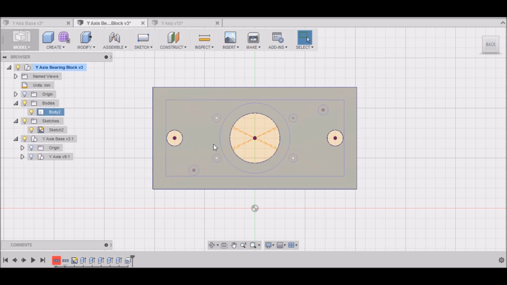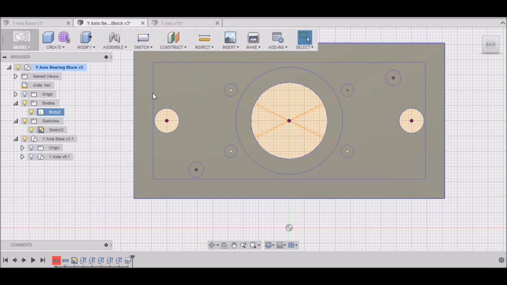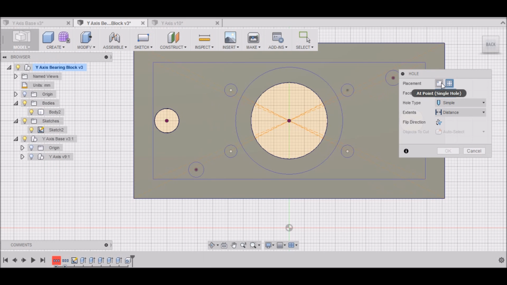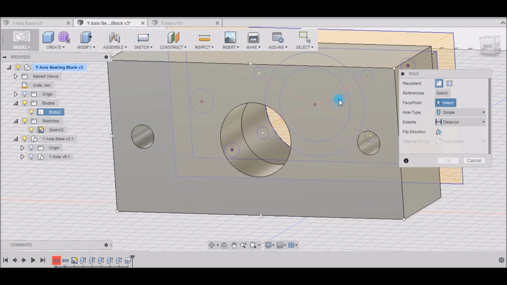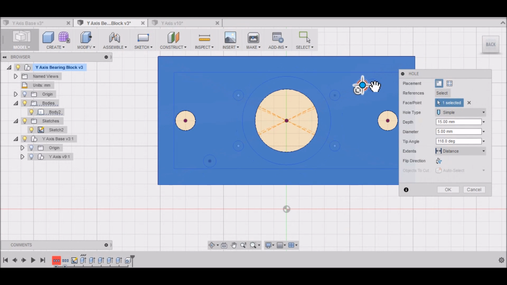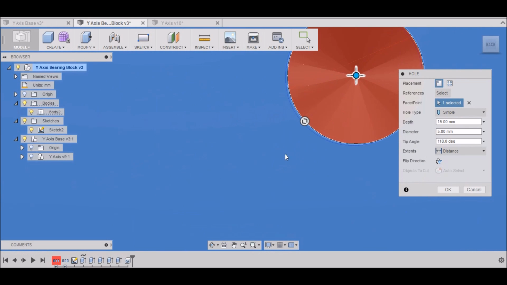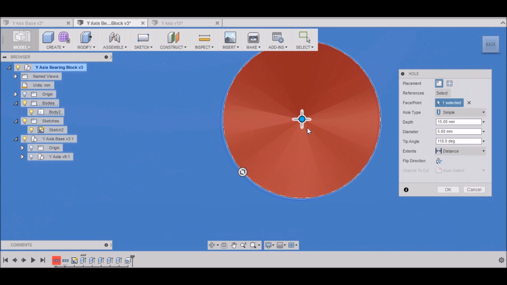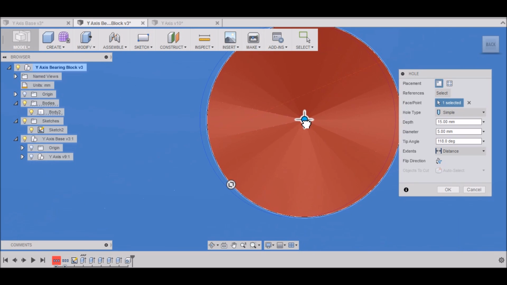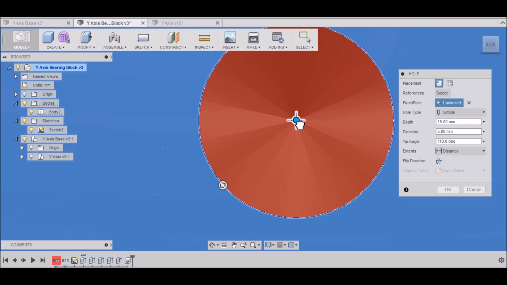Alright, we need to go to the back side, and then we want to create a hole, a single hole. We want to place it on this face right here. Click back. And we just want to move it right over the top of our hole. Alright.